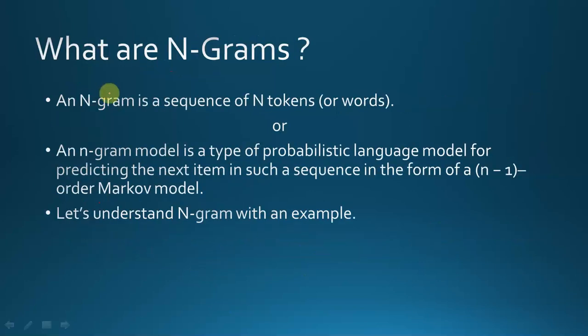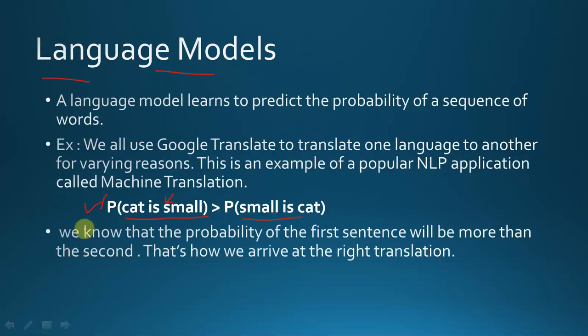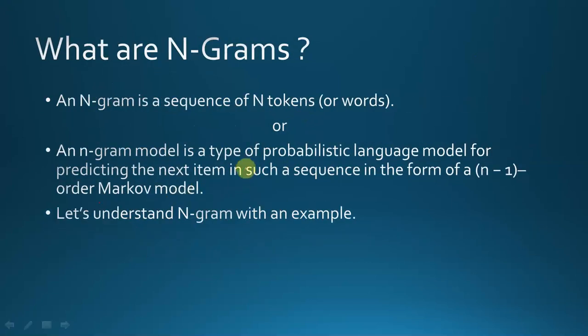So there comes in the n-gram. An n-gram is a sequence of n tokens or words. We can call each word a token. Suppose the sentence is "cat is small". Here cat, is, and small are three words, and we can also call each one a token. So an n-gram is a sequence of n tokens. The sequence matters; it's a sequential thing.